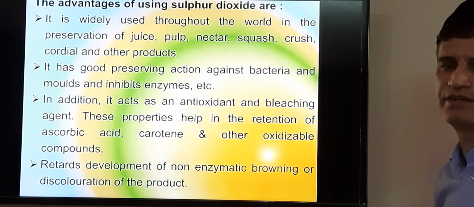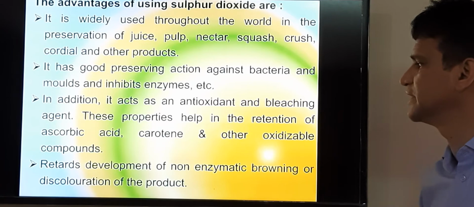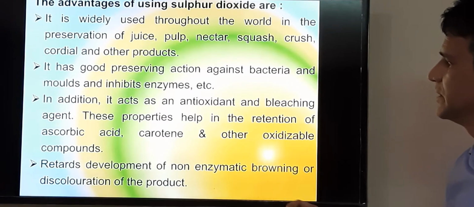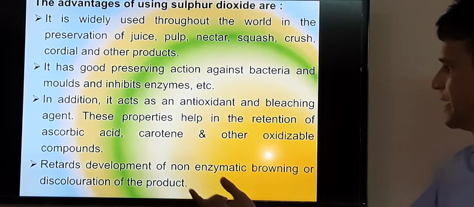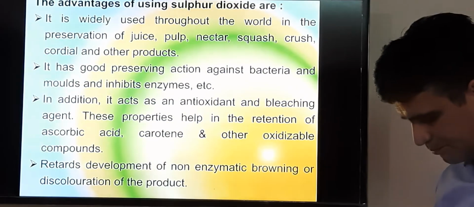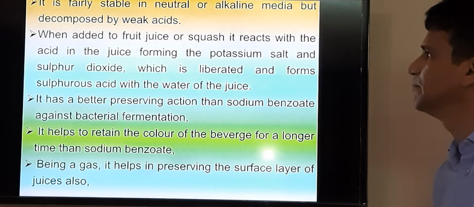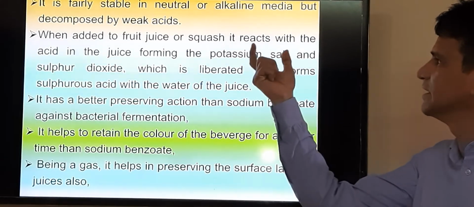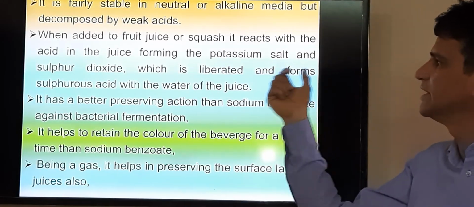As an antioxidant, we can easily keep the nutritional quality of the food, meaning it can retain ascorbic acid, carotene and other oxidizable compounds. Although there is a bleaching action, we can only use it in non-colored fruits. It retards development of non-enzymatic browning or discoloration of the product. It is fairly stable in neutral or alkaline media, but it decomposes with weak acids, and it reacts in the juice or squash with the acid, forming the potassium salt and sulfur dioxide.